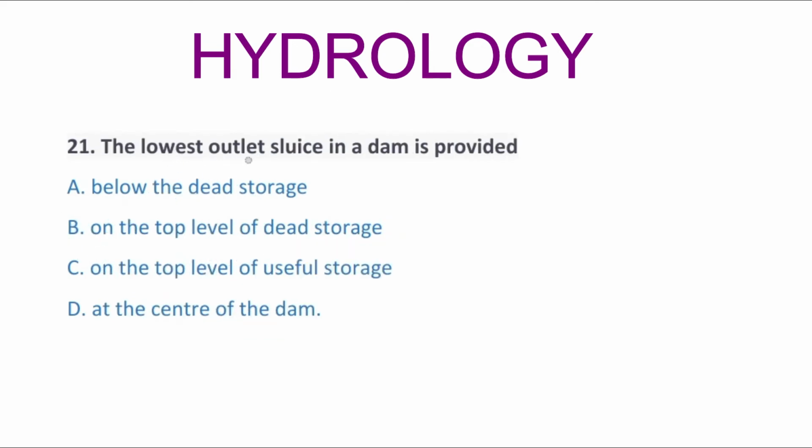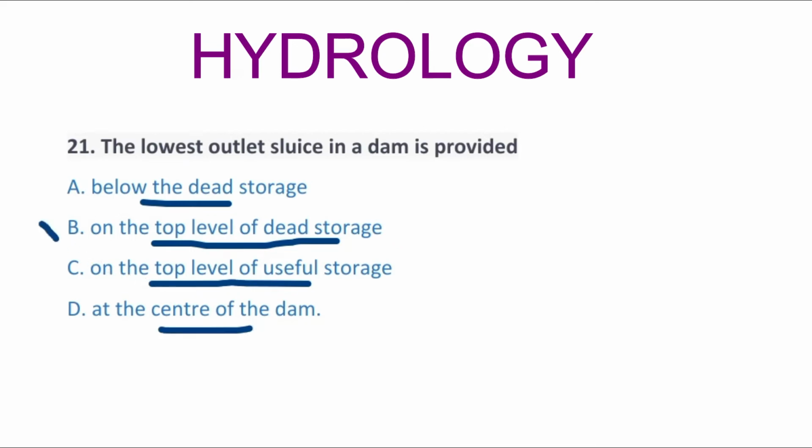So next question, the lowest outlet sluice in the dam is provided, option A, below the dead storage, option B, on the top level of the dead storage, option C, on the top level of the useful storage, option D, at the center of the dam. So the correct answer is option B, on the top level of the dead storage.